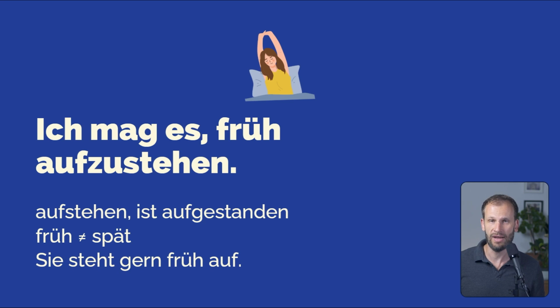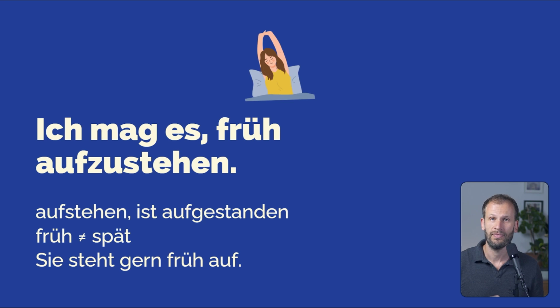Sie steht gern früh auf. That's another way of saying the same thing. So most students learn this first, actually, and that's using the adverb gern. Super useful and important adverb. In this case, you just use the verb in the second position, like here steht, and then auf at the end, because that's a separable verb. But anyway, you put the adverb gern after the verb. So, sie steht gern früh auf.